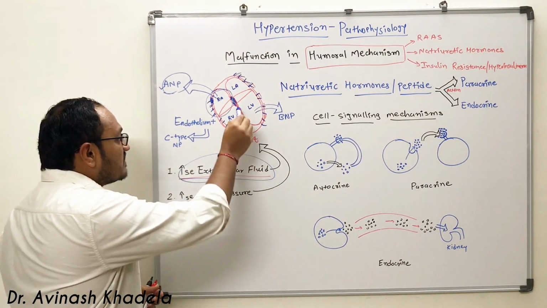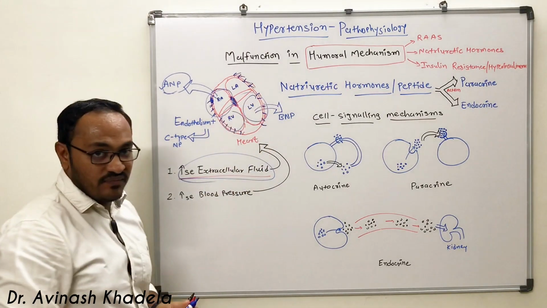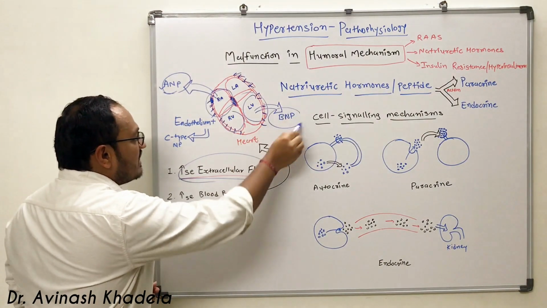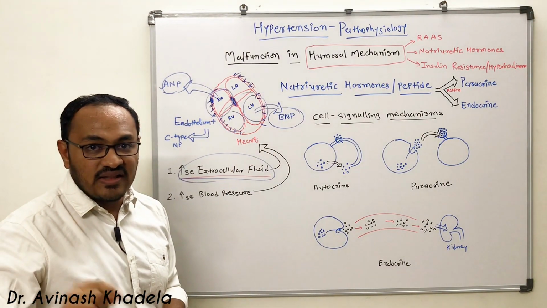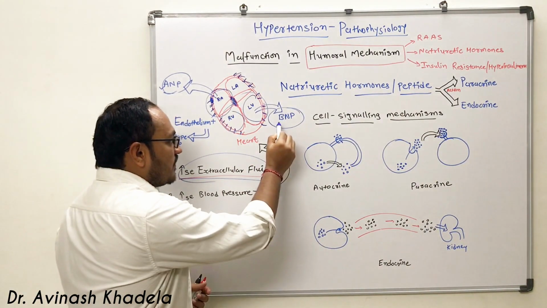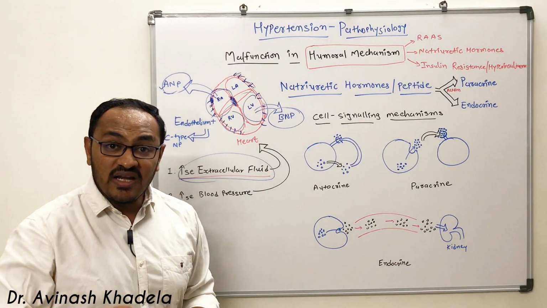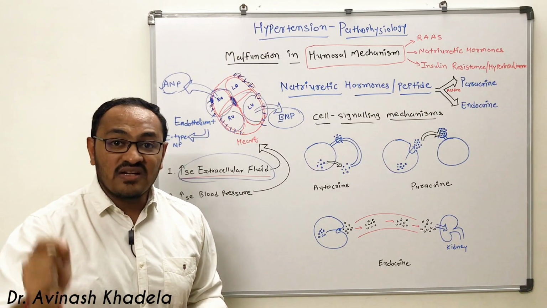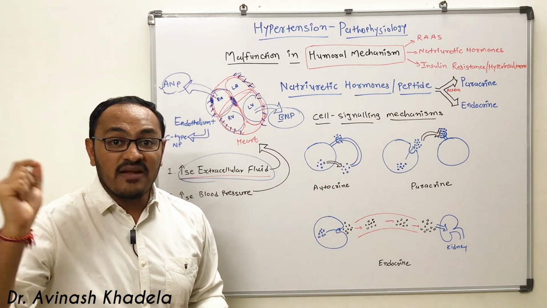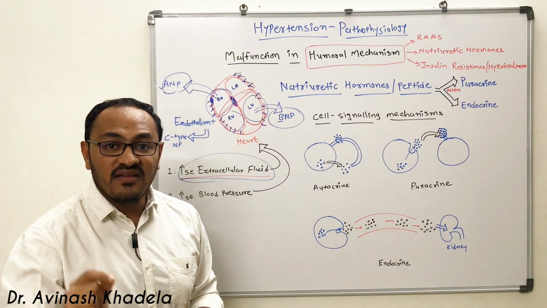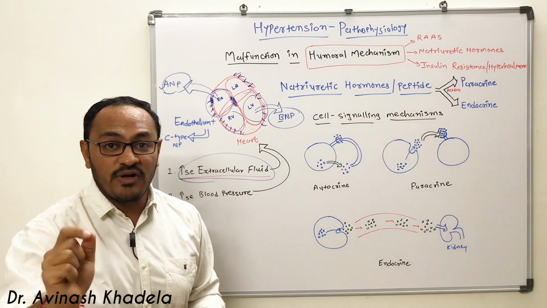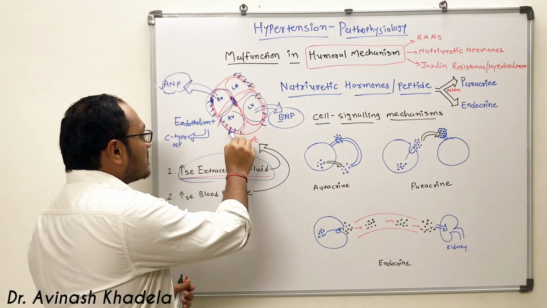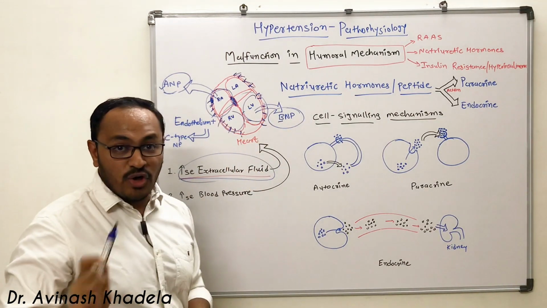Second, when there is a stretch in the ventricular wall, it will release brain natriuretic peptide in the blood. Don't get confused by the word brain, because when brain natriuretic peptide was first found, it was extracted from the pig's brain, porcine brain, and because of that the name brain natriuretic peptide was given, but it is released by the walls of the ventricles, not from the brain.